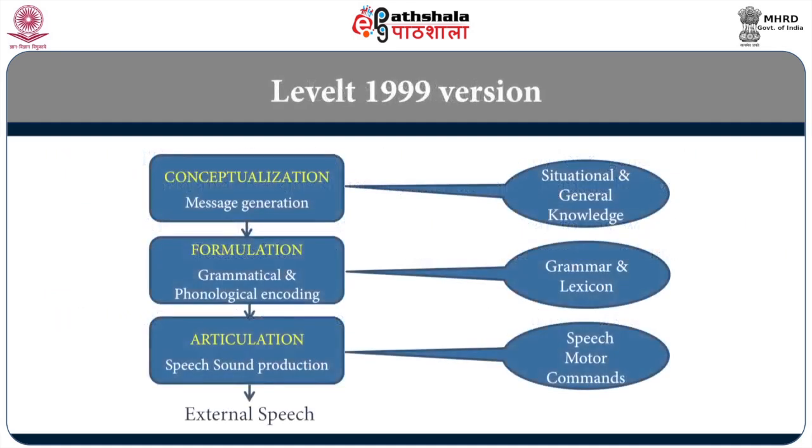The last, third stage of articulation is influenced by speech motor control. How well our muscles are functioning will determine how precisely we articulate our speech, how clearly our consonants are articulated. So, how do we know that speech motor commands do influence the way we utter our sentences?